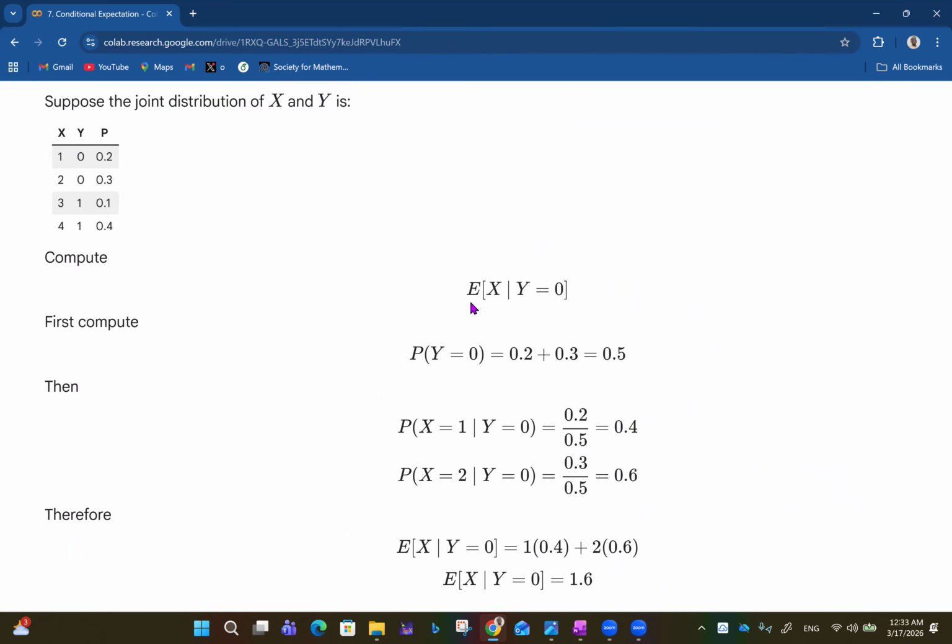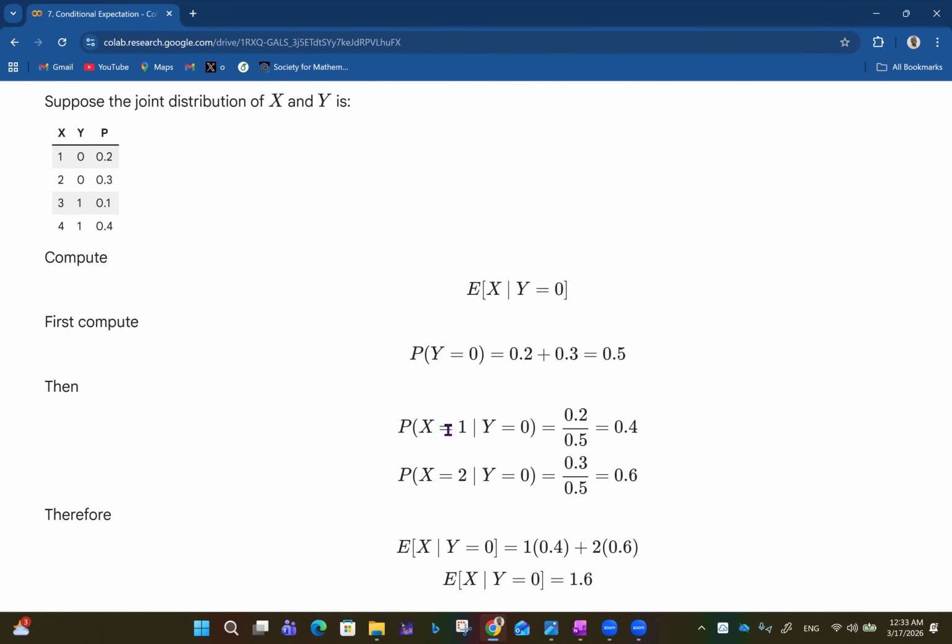So you want to compute the expectation of X given that Y is equal to 0. First, you want to compute the probability that Y is equal to 0, right? Y can be 0 with probability 0.2, and Y can be 0 with probability 0.3. So the total probability that Y is 0 is 0.5. Then with that in place, you want to compute the probability that X is equal to 1 given Y is equal to 0, so you now want to compute all these things given that Y is 0.